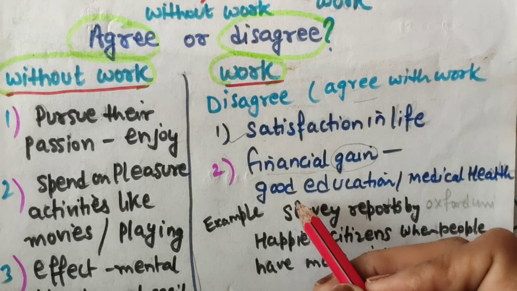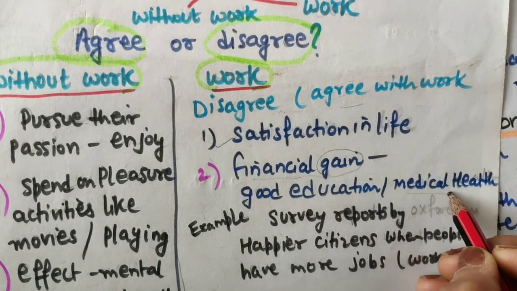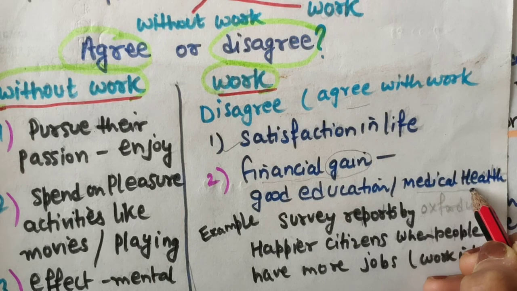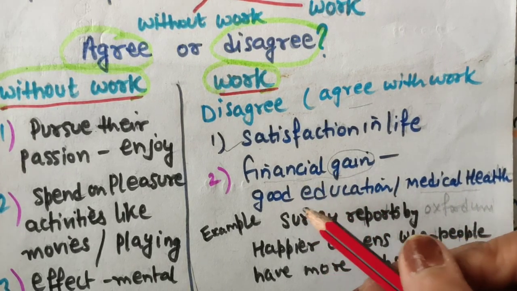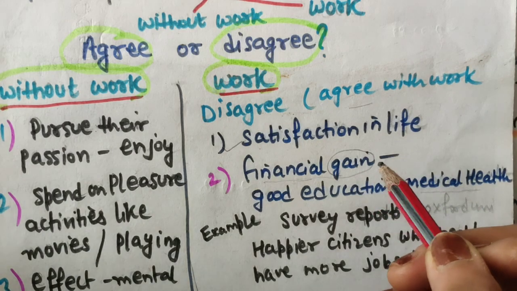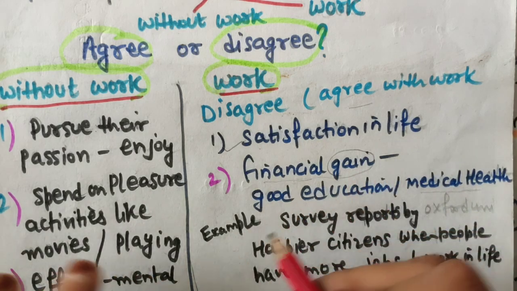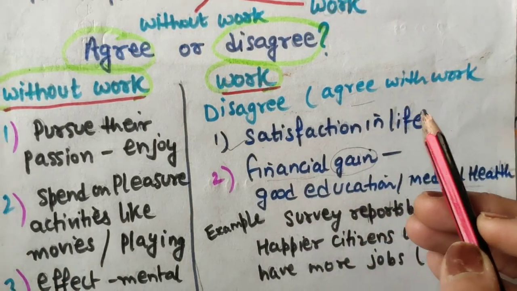This money you can spend on good education of the family members, as well as medical. They can spend well on medical health also, and other activities also, definitely luxury life and all, buying luxury cars, houses, and also you can spend endlessly in many activities, but work is important according to my opinion.